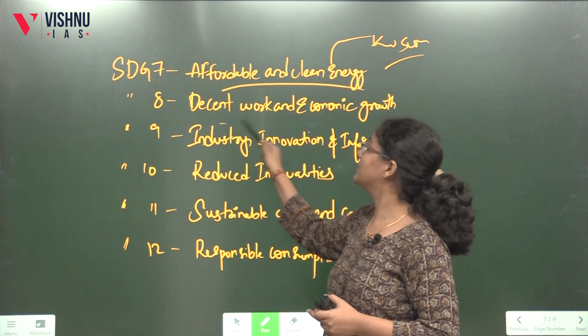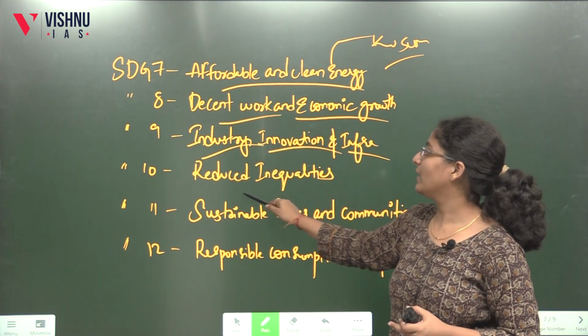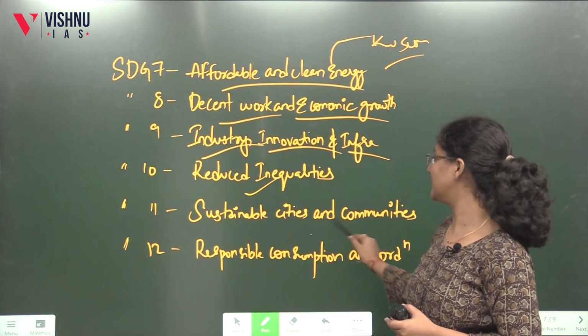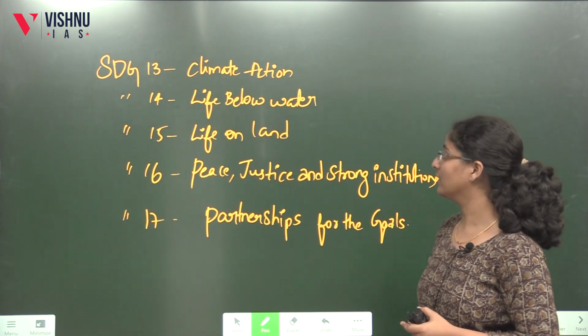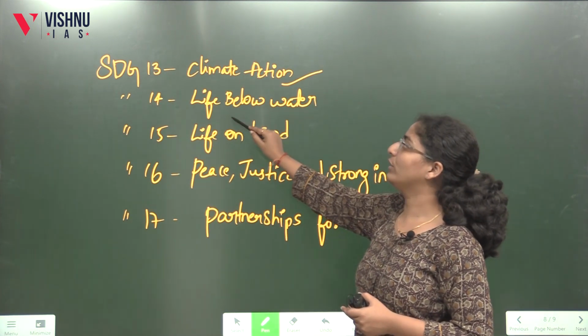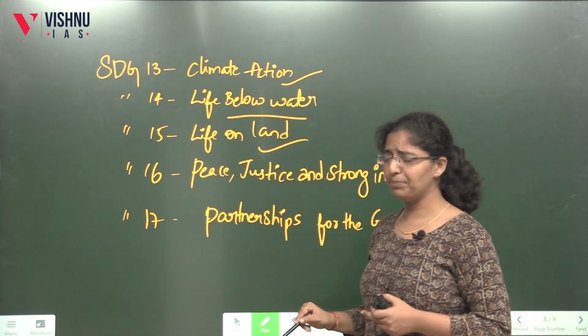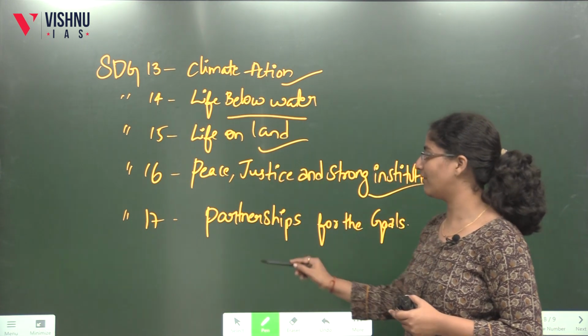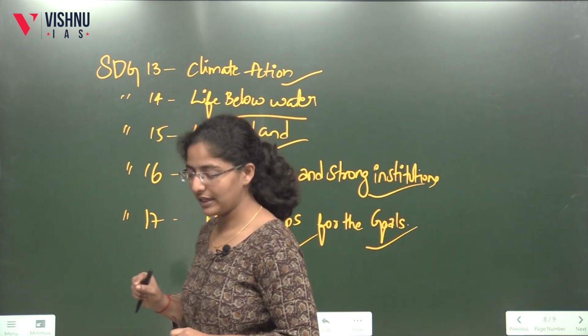See, 8 is about decent work and economic growth. 9 is about industry, innovation and infrastructure. 10, reduced inequalities. 11, sustainable cities and communities. 12 is about responsible consumption and production. 13, climate action. 14, life below water. 15, life on land. 16, peace, justice and strong institutions. 17, partnerships for the goals. See, these are the 17 goals that are there.